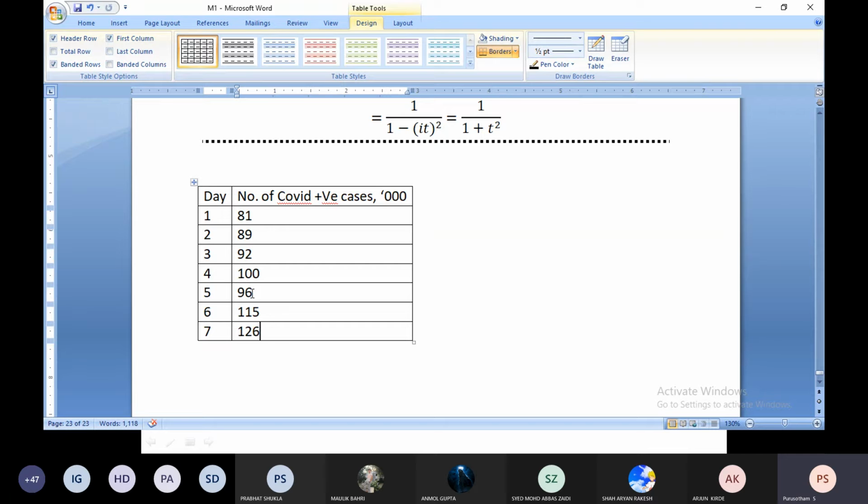The same data, we are looking at in different directions, right? Hello? Understood? Yes, sir. So now in every aspect, forecasting is required.